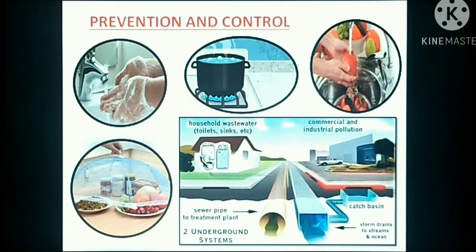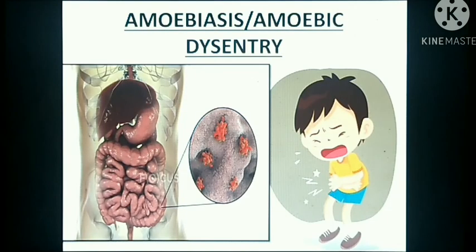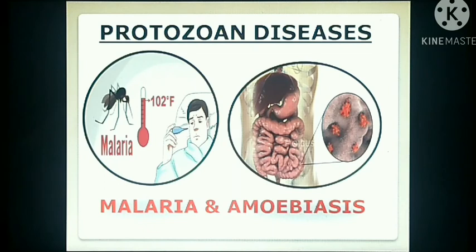General cleanliness and washing of hands with soap before handling food, protection of food and drinks from dust, flies as well as cockroaches, washing the vegetables and fruits before eating, and disposal of human feces through an underground sewerage system. Adequate cooking of food to destroy the amoebic cyst is very essential. Amoebic dysentery or amoebiasis can be treated now by anti-amoebic medicines. This is all about the protozoan diseases.